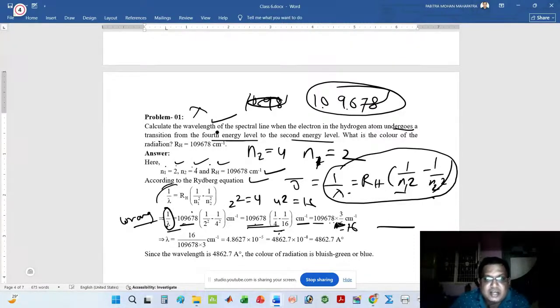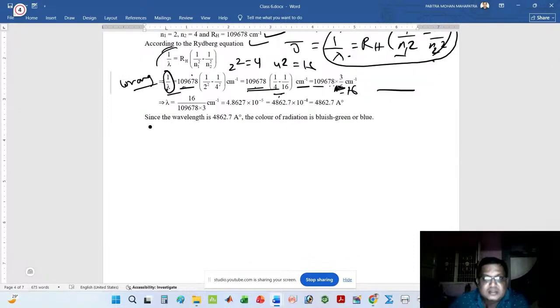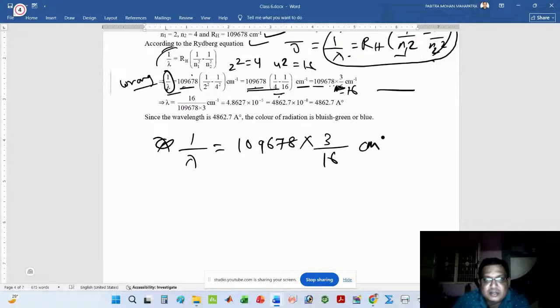So I can write 1 by lambda is equal to 109678 into 3 divided by 16, in centimeter inverse. Now change the position: lambda is 16 divided by 109678 into 3.